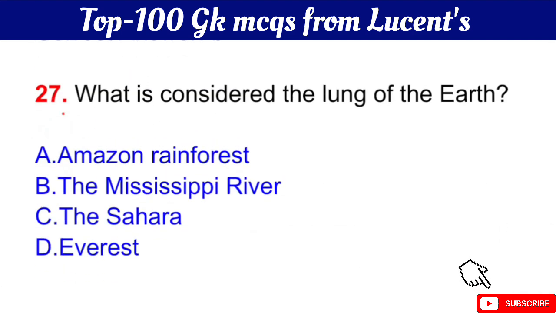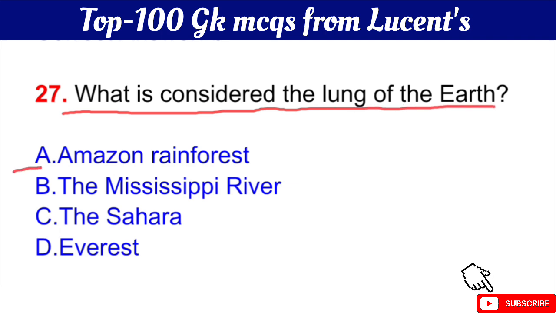Question number 27 is what is considered the lungs of earth? Your question is what is considered the lungs of earth? The right answer is option A, Amazon forest. Okay, Amazon rainforest is considered as the lungs of earth.